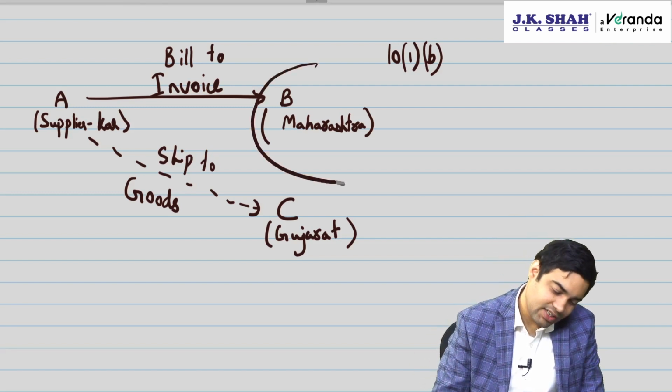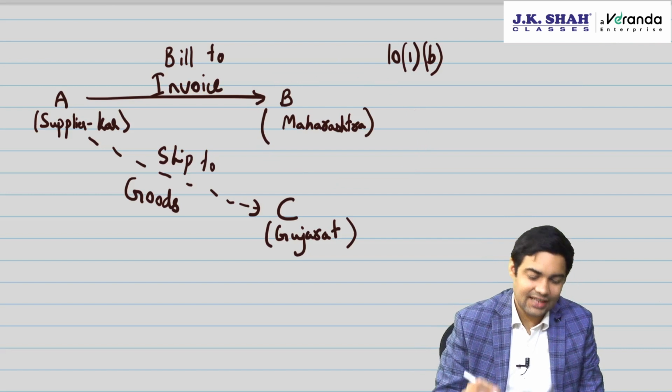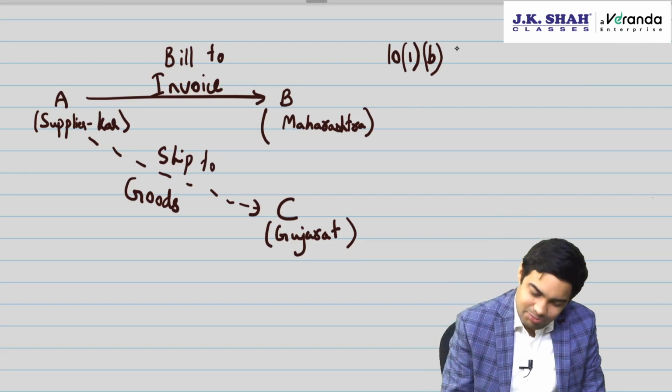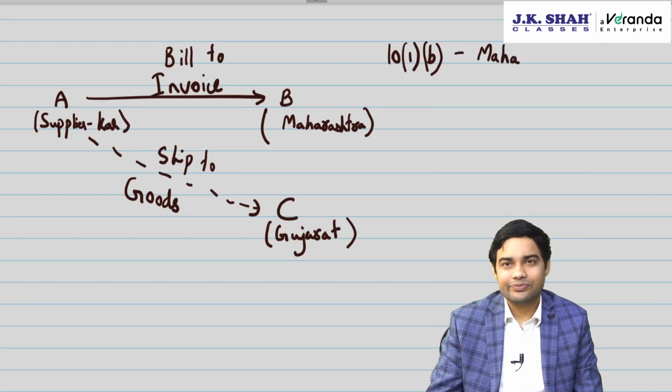That means whoever has ordered the goods, that would be regarded as place of supply. So as per 10(1)(b), the place of supply would be Maharashtra.